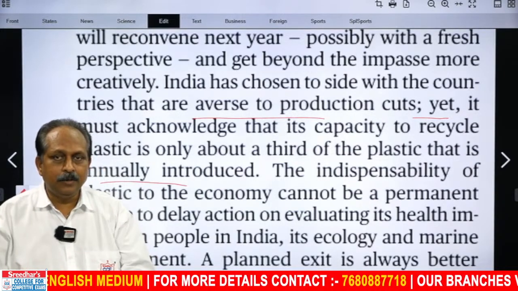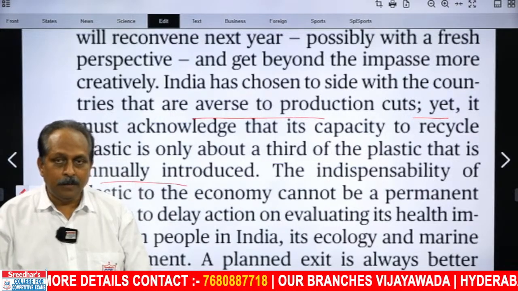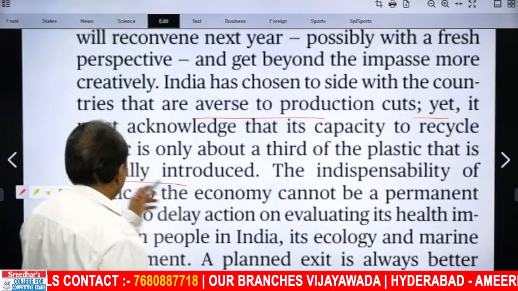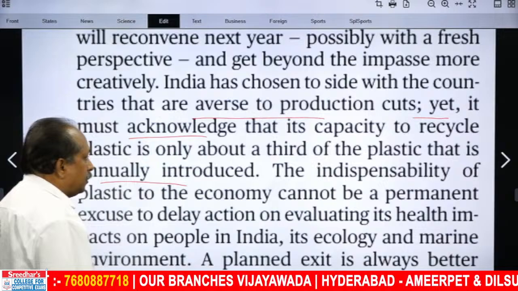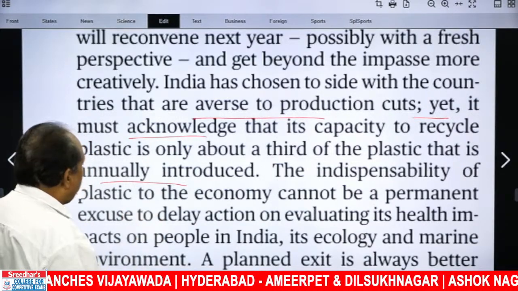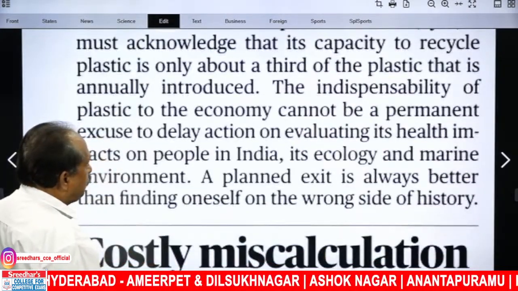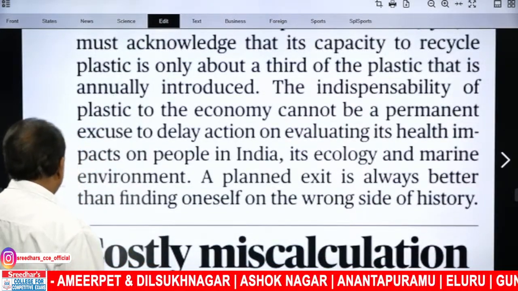Means it is not ready to recycle and it does not have the expertise. It has to admit that. Yet it must acknowledge, means accept, that its capacity to recycle plastic is only about a third of the plastic that is annually introduced.